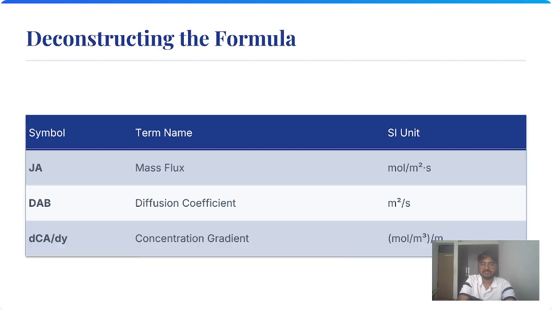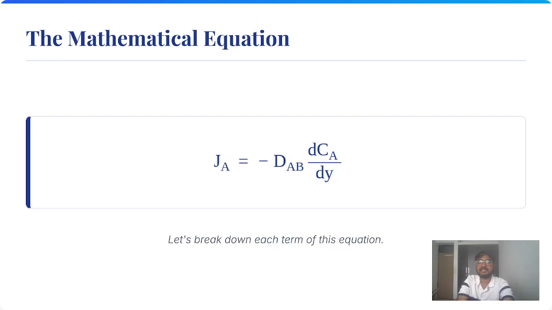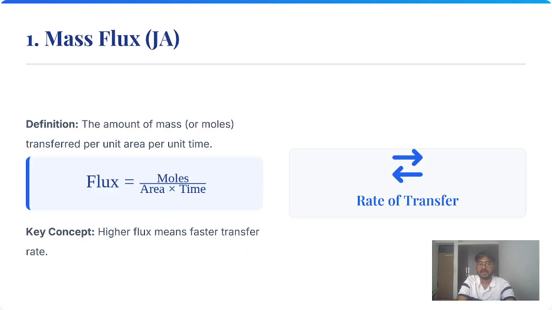Let's go to the next slide. I have explained it clearly. Next, mass flux J. The definition of mass flux: moles per area into time, the number of moles of the particle per area into time. The amount of mass or moles transferred per unit area per unit of time is known as flux. Key concept: higher flux means a faster transfer rate. We go to the next slide.